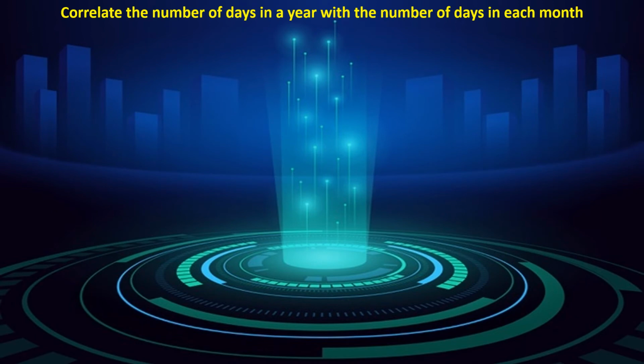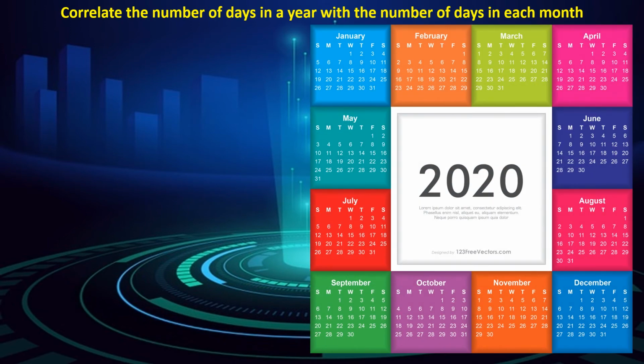Correlate the number of days in a year with the number of days in each month. All the months have either 30 or 31 days. Here we have to find out the months having 31 days and the months having 30 days by using this calendar.